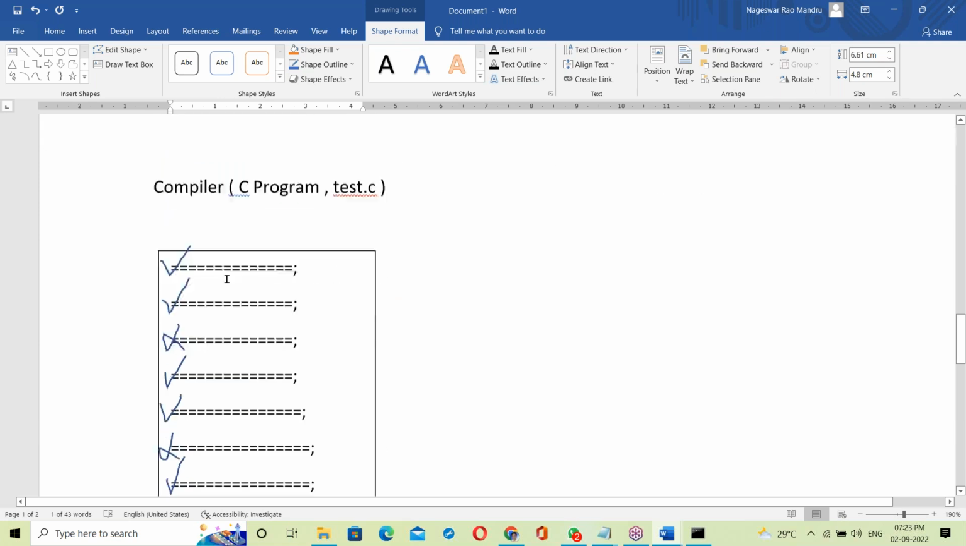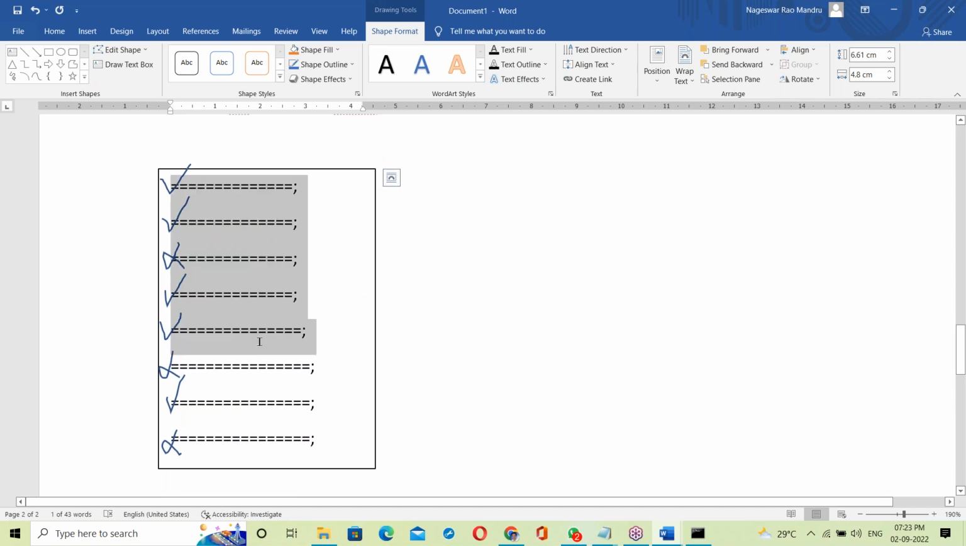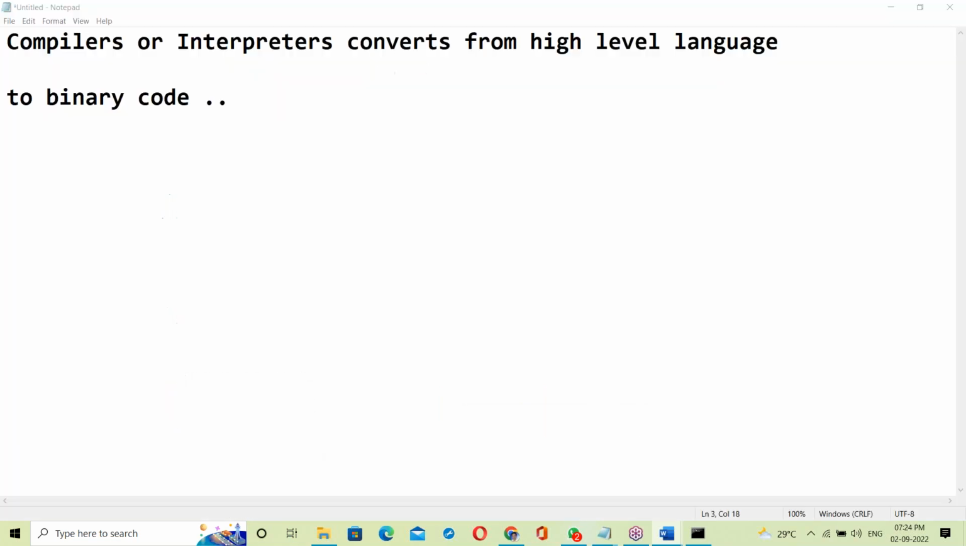When it comes to the compiler, it checks the whole program from top to bottom. The compiler checks the whole program from top to bottom and shows all the errors in the program. Let me show an example here.